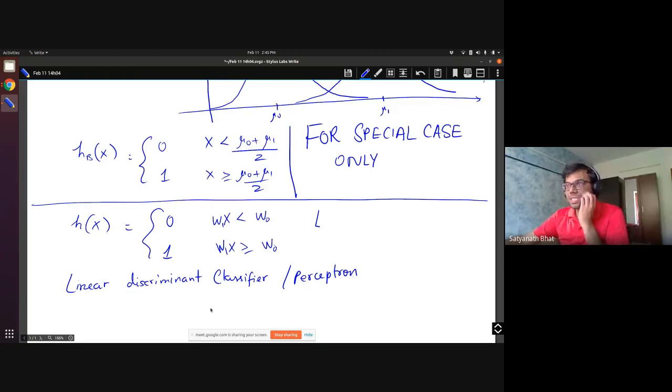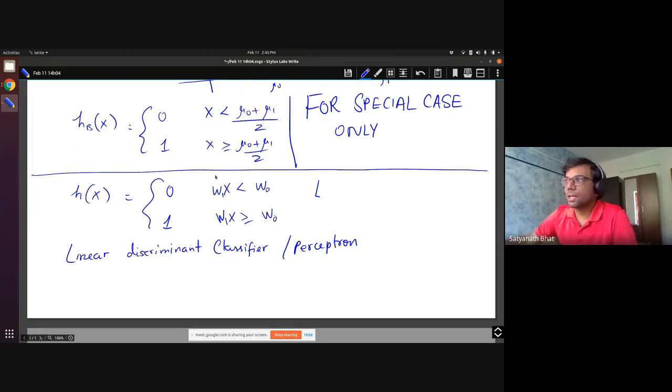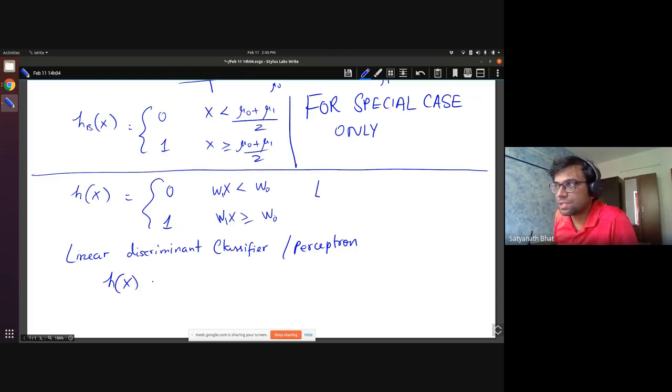The decision of your classifier, h of x, depends on whether w1x minus w0 is less than 0 or greater than or equal to 0.